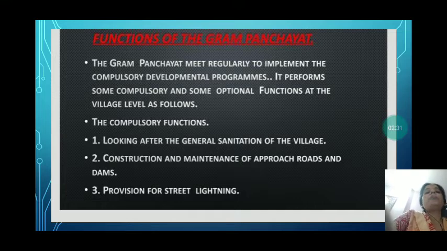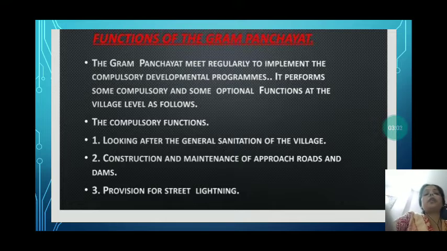Some functions of the Gram Panchayat are: the Gram Panchayat meets regularly to implement the compulsory developmental programs. Gram Panchayat performs some compulsory and optional functions also. One by one we will see. First, compulsory functions. The first compulsory function is looking after the neatness and cleanliness of the village. The second function is the construction and maintenance of roads and dams.